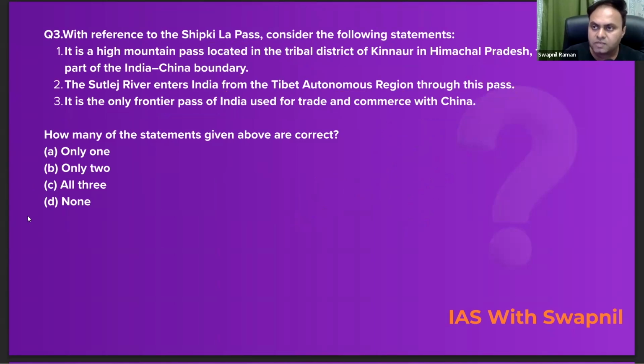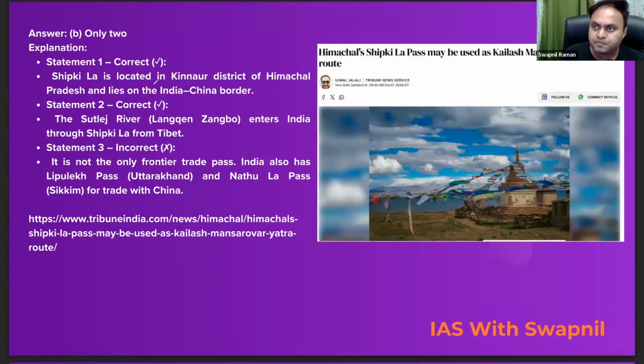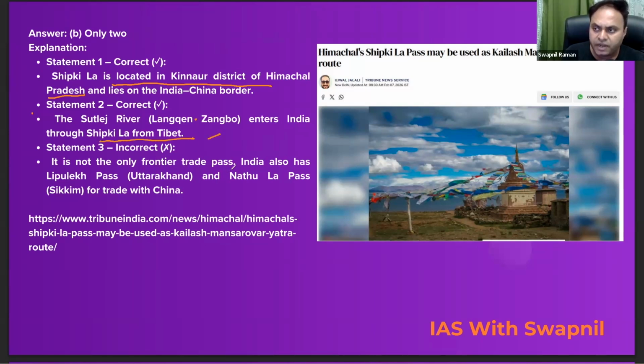Now let's move on to the explanation part. So you can see the explanation why we picked up this question. Shipkila Pass is located in the state of Himachal Pradesh. Satluj River that enters India through the Shipkila Pass, that is correct. But it is not the only frontier trade pass. India also has Lipu Lake Pass in Uttarakhand and Nathula Pass in Sikkim for the trade with China. Recently, there's a demand to open the third gateway for the Kailash Mansarovar Yatra from this Shipkila Pass, which is situated in Himachal Pradesh, right?